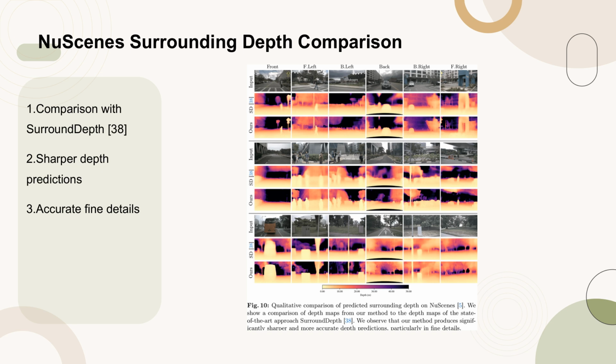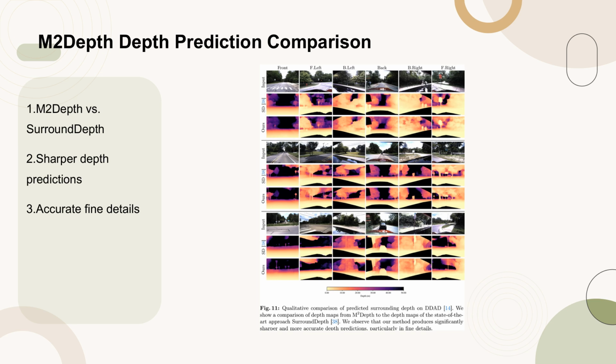This improvement is crucial for applications requiring precise depth information, such as autonomous driving and robotics. Figure 11 presents a qualitative comparison of the surrounding depth predictions on the DDD dataset. The comparison is between the depth maps generated by M2 depth and those from the state-of-the-art surround depth method. The key observation is that M2 depth produces significantly sharper and more accurate depth predictions, especially in the fine details of the scene. This highlights the robustness and effectiveness of M2 depth in diverse scenes, particularly at object edges where the method excels in producing clear depth boundaries.